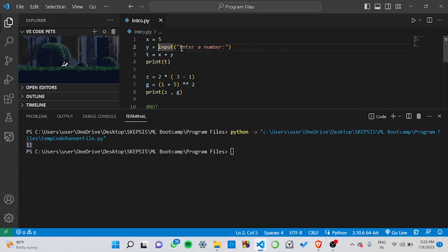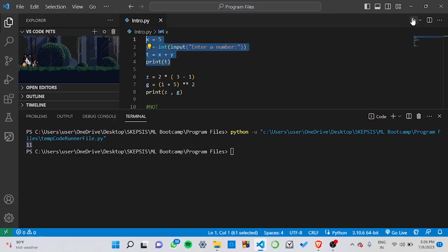So what we'll do is add an int before the input function so that it allows the user to provide an integer instead of a string. This would also allow us to prevent the error which might occur because in Python you cannot concatenate strings and integers.